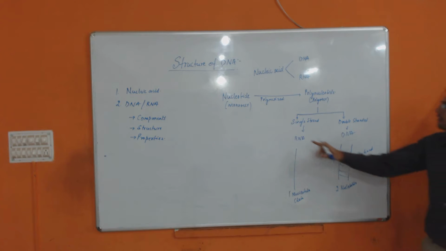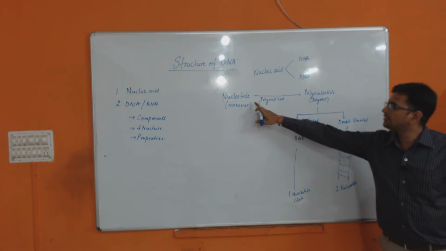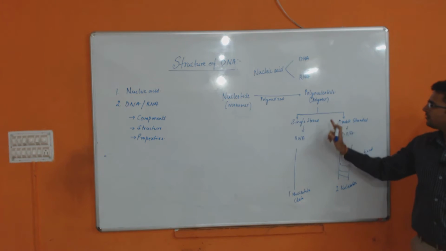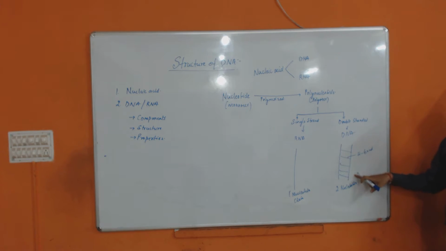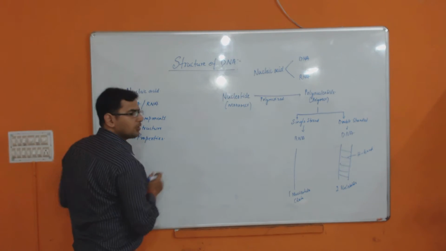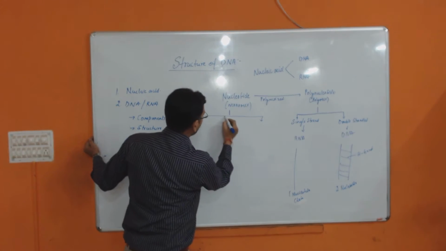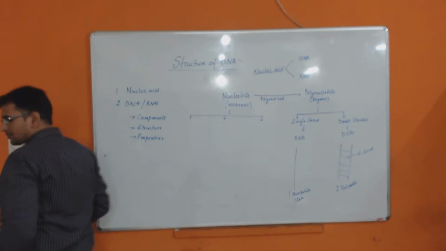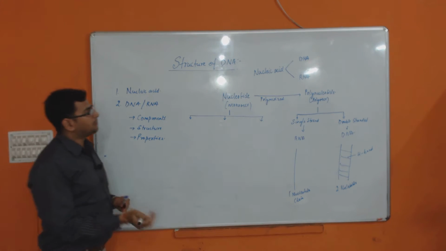So simply we can say that the repetitive polymerization of nucleotide will make the polynucleotide. If the strand is in single form, it is called RNA, and if it is double stranded, two nucleotide chains are present and both are hydrogen bonded, then it is called DNA. Now, the main thing we have to know here is the nucleotide. So I will divide the nucleotide into three parts.